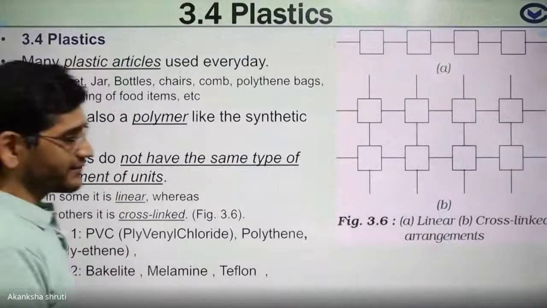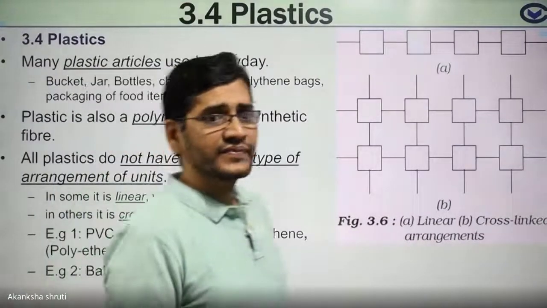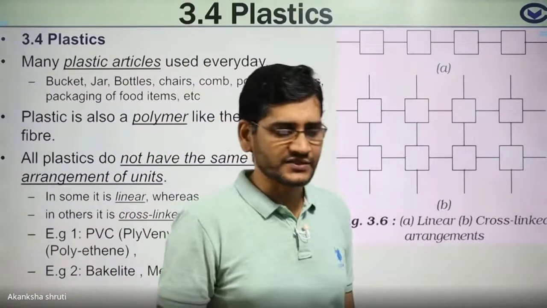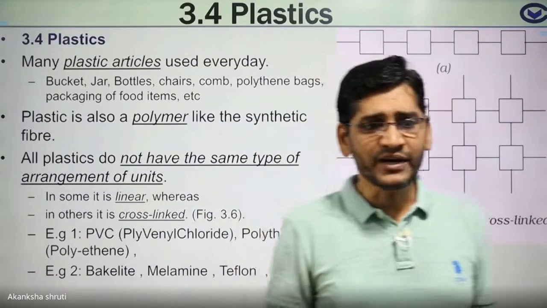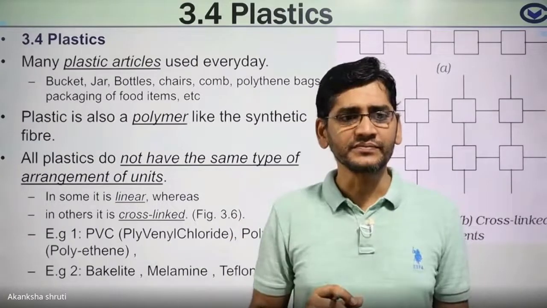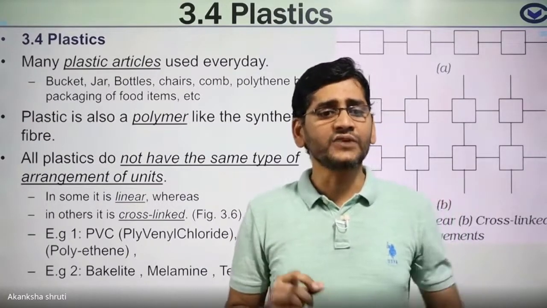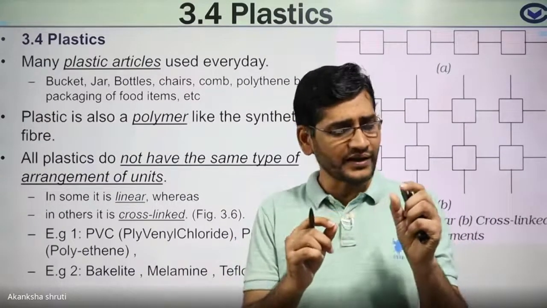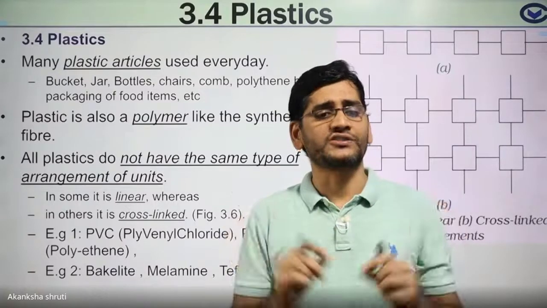Students, our next section is plastic. What is this plastic? Like fiber, which consists of very small structures, plastic also consists of a combination of various small structures.